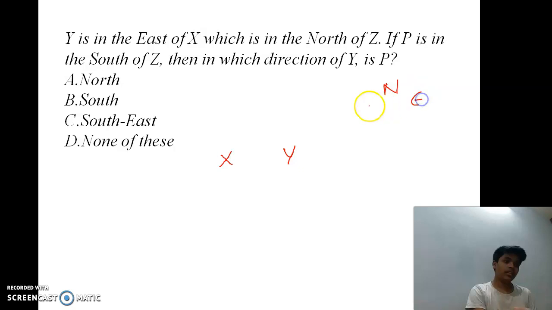N, E, W, S. Y is in the east of X, which is north of Z, which means X is north of Z.